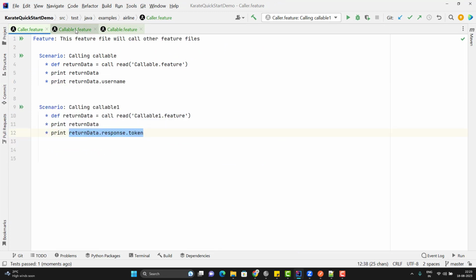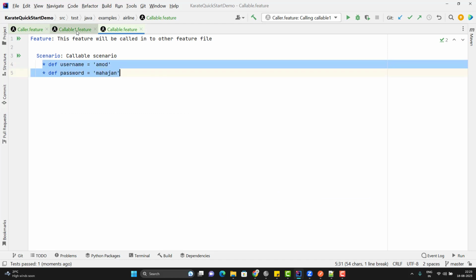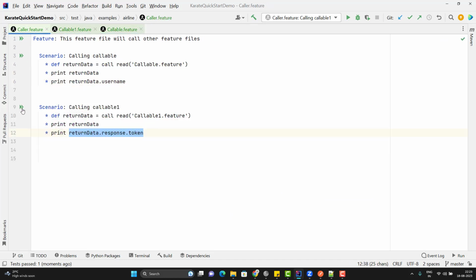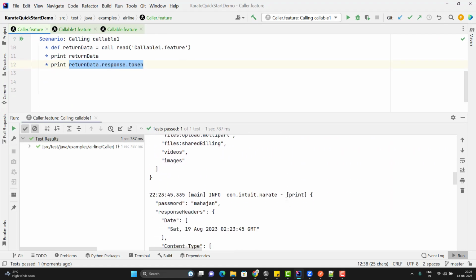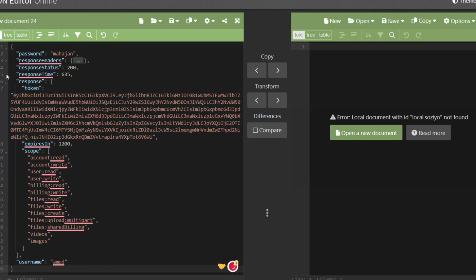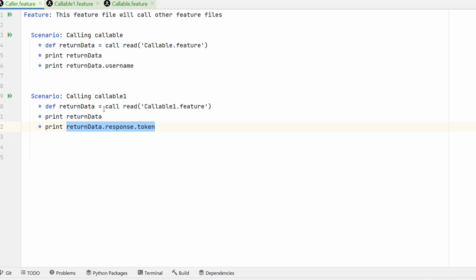What will happen if I declare some variables here? So I will copy these two variables and paste in callable1.feature, and let me rerun this scenario. So let me copy the return data, paste into JSON edit. If you see the response carefully, here we have password and username as well with all previous keys. So all the variables which are defined using the def keyword and actual response related data, everything will be returned as a JSON object, and whatever you want to extract, that's the JSON path.